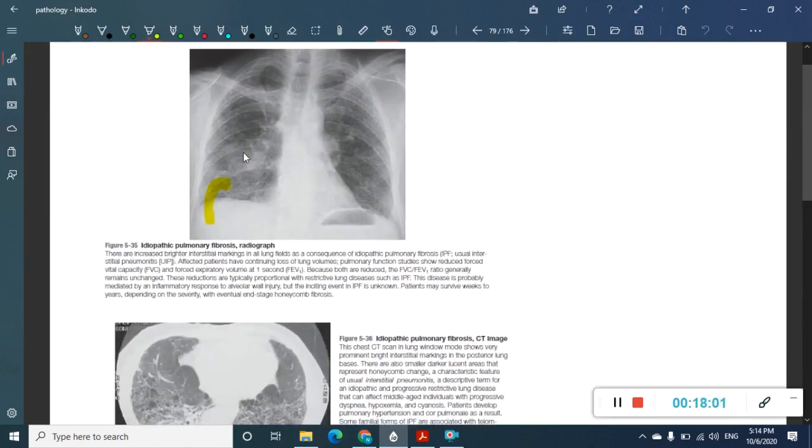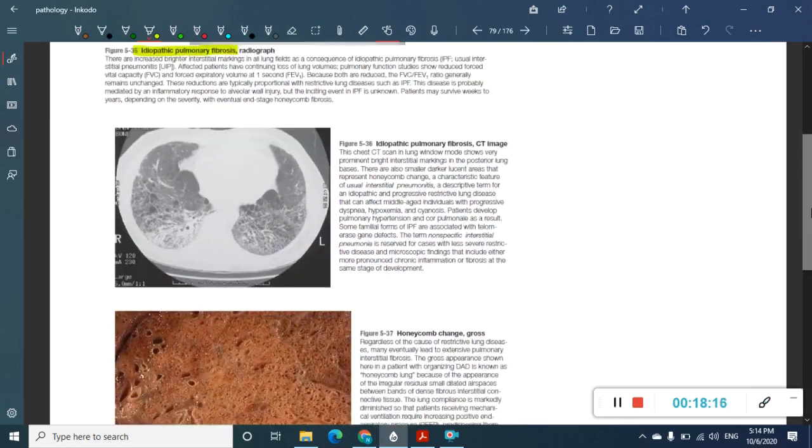Okay, so here you can see idiopathic pulmonary fibrosis. Here you can see the fibrosis. Okay, this is idiopathic pulmonary fibrosis. A radiograph shows again the fibrotic areas. Everything looks similar, so there is no need to remember.